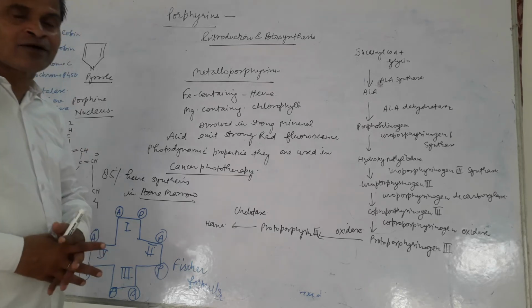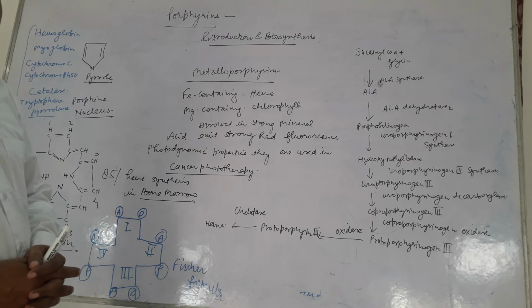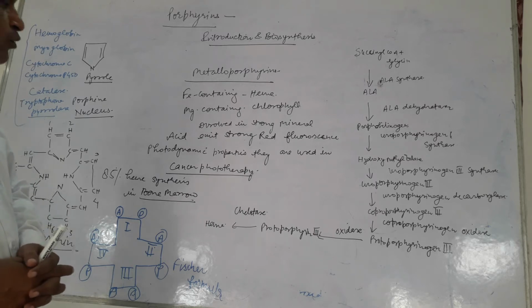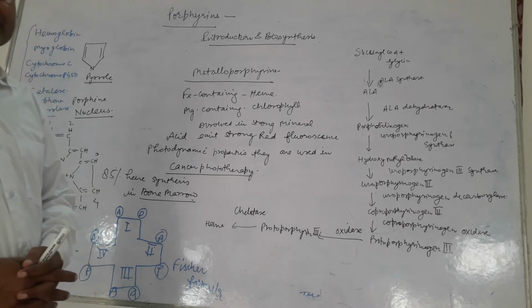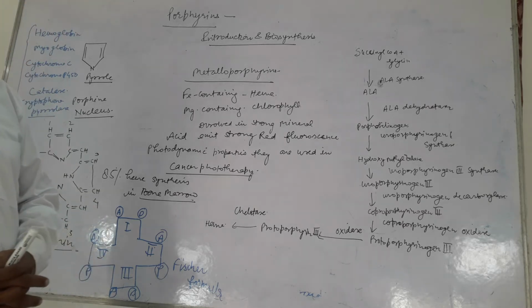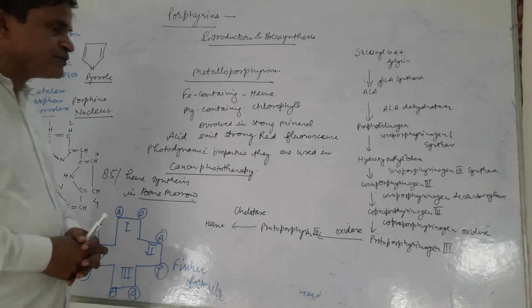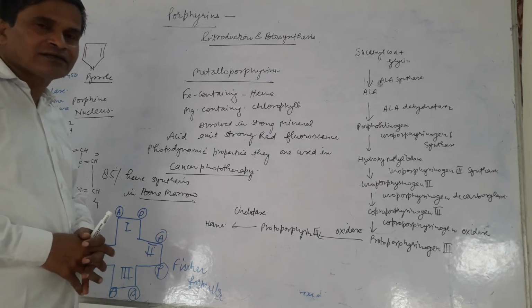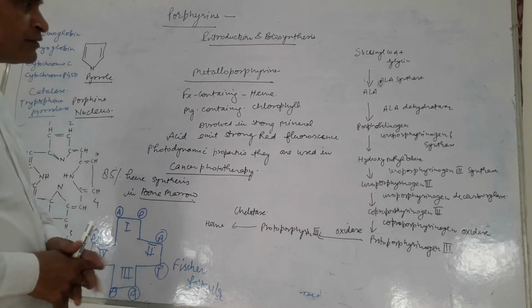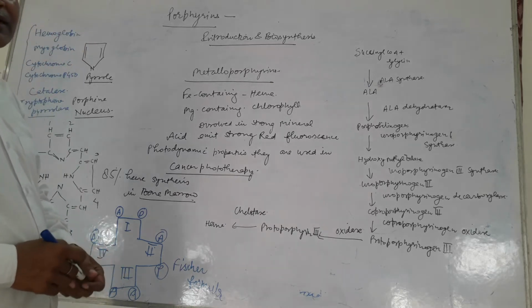There are several biomedical importances of the porphyrins, such as porphyria. Porphyria is a group of genetic diseases which are associated with defective enzymes of porphyrin biosynthesis, and they cause the accumulation of their precursor products in the blood.